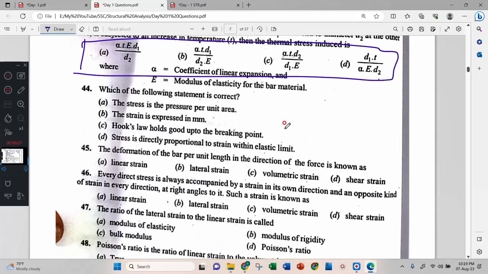Which of the following statements is correct? The stress is the pressure per unit area. Wrong. Strain is expressed in mm. Wrong. Sir, option D, sir. D. Hooke's law holds good up to breaking point.